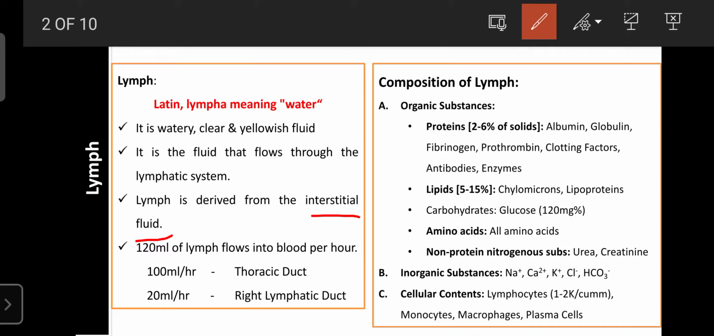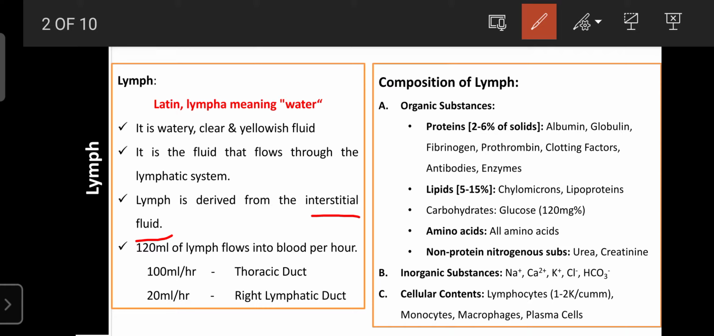So that's why the lymph is derived from the interstitial fluid. The rate of lymph flow is 120 ml per hour. In our body, in the lymphatic vessels or the lymphatic system, the lymph flows at 120 ml per hour. Per hour, around 120 ml of lymph is recirculated in the lymphatic system.